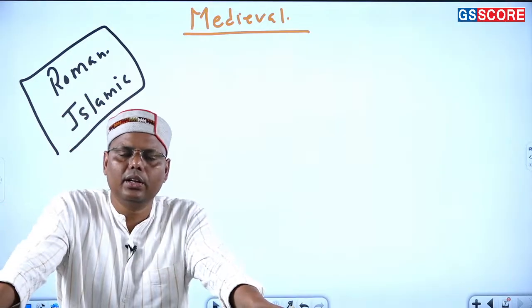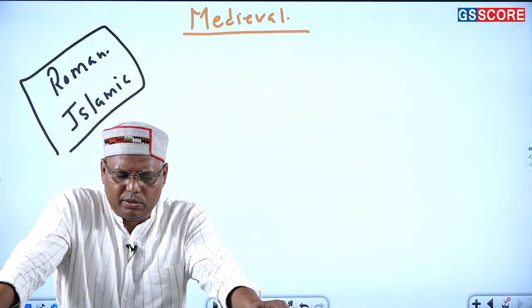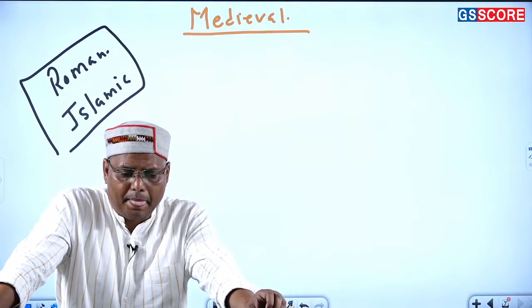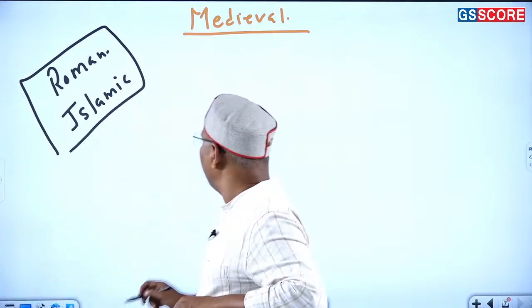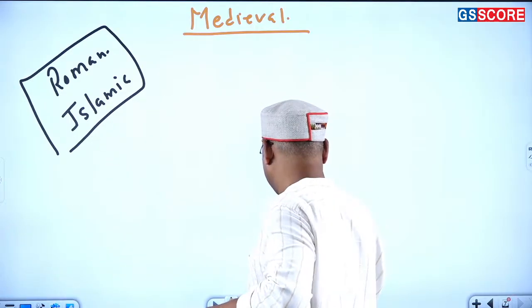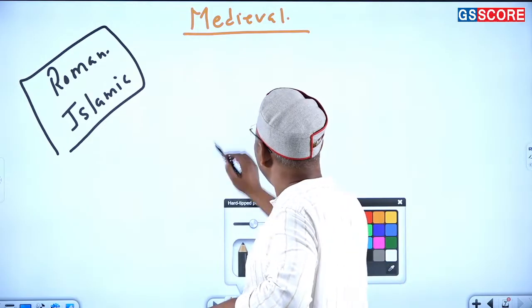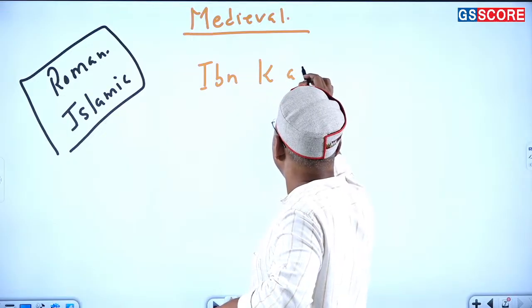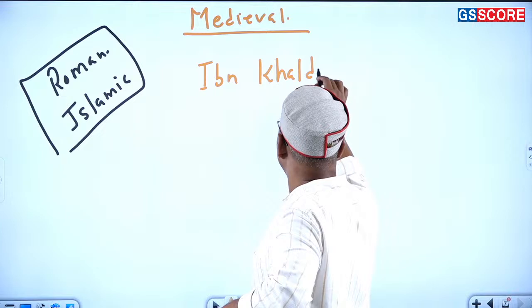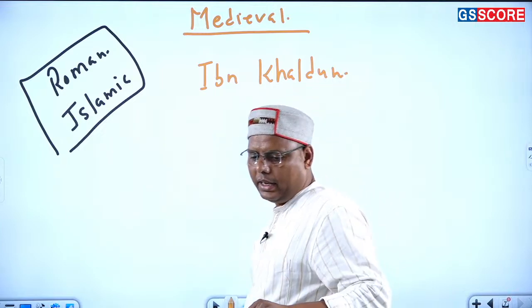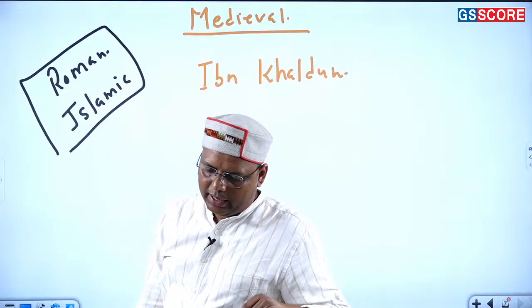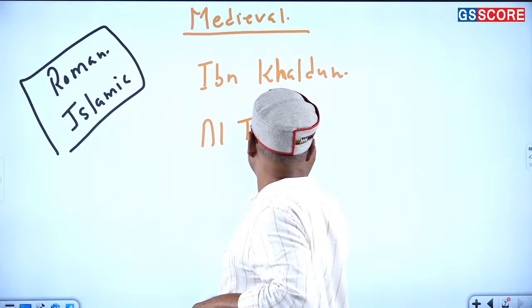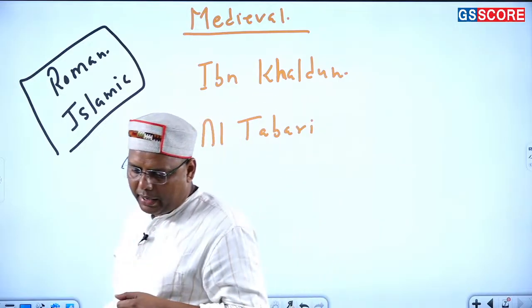When it comes to their contribution, I can take the names of a few people, but here I would like to take the names of two very important ones: Al-Tabari and Ibn Khaldun. These are two medieval scholars. Ibn Khaldun was an Arab scholar, and then there is Al-Tabari. Now, why am I referring to these two?